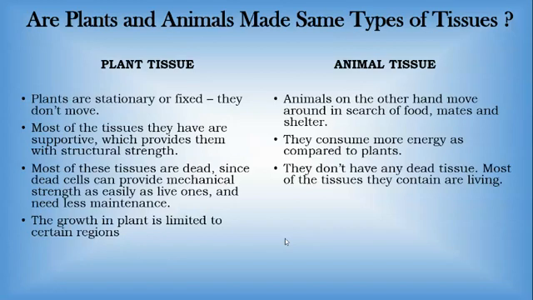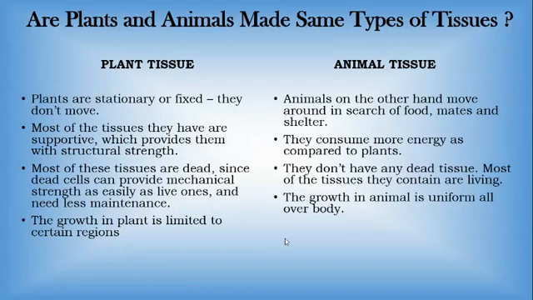The growth in plants is limited to certain regions, whereas in animals the growth is uniform all over the body. In animals the whole body grows.